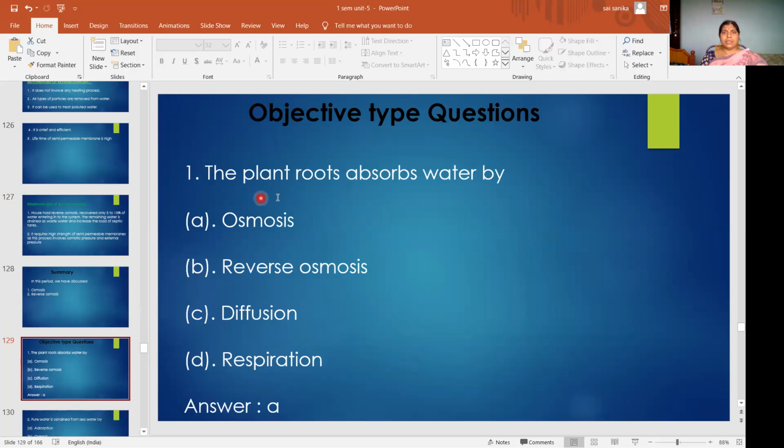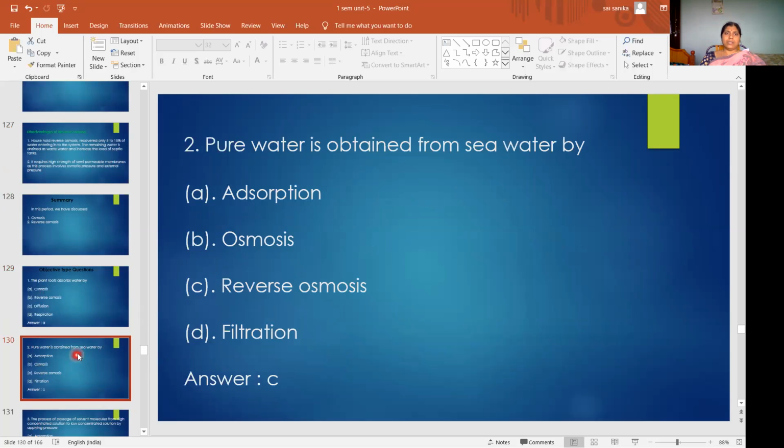First, the plant roots absorb water by. How do plant roots absorb water? Either by osmosis, reverse osmosis, diffusion, or respiration. So how do they absorb water? By the osmosis process only they will absorb water from the soil. Okay, then next.